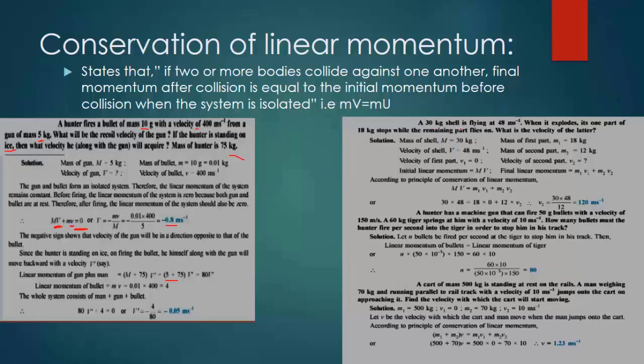Just a reminder: a shell of 30 kilograms is flying at some meters per second. When it explodes, one part of 18 kilograms stops, while the remaining part flies on.